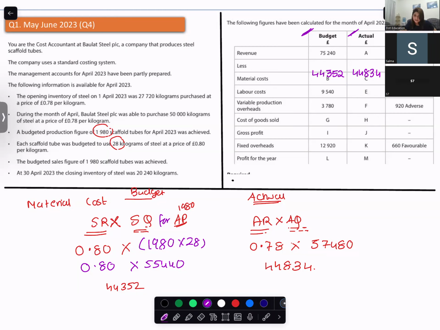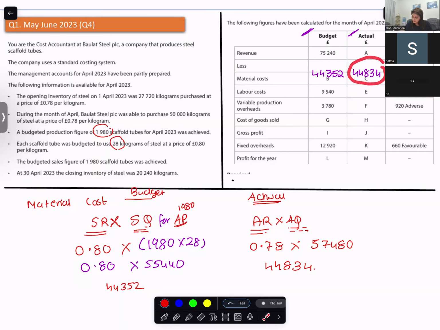Now if you look over here, budgeted material cost was how much? 44,352. Actual material cost is how much? 44,834.